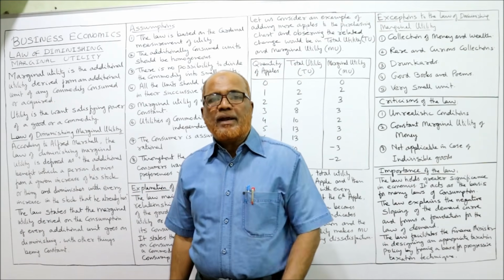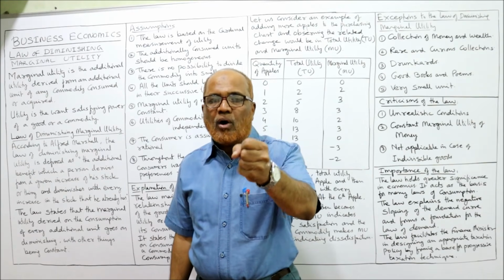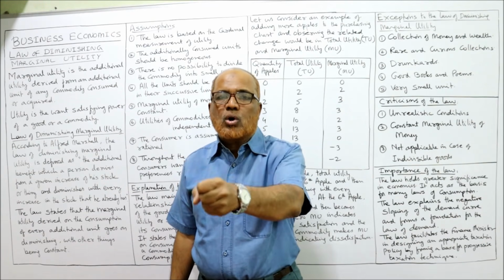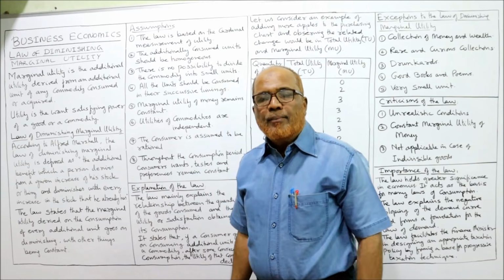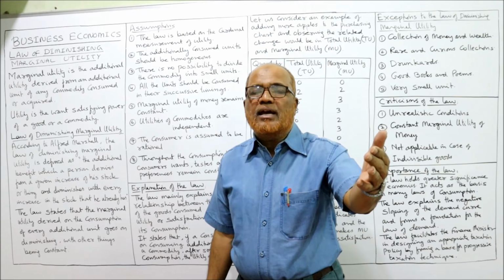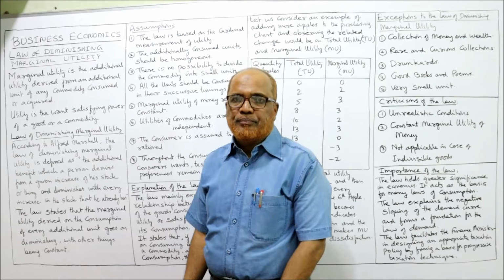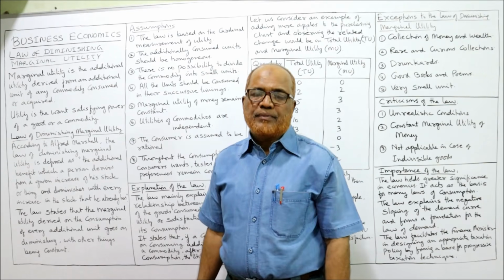Now first I have explained you the utility. The want satisfying power of a commodity is called utility. Marginal utility is the additional utility which a person gets by consuming one extra unit of the commodity. Additional unit of commodity, that is marginal.